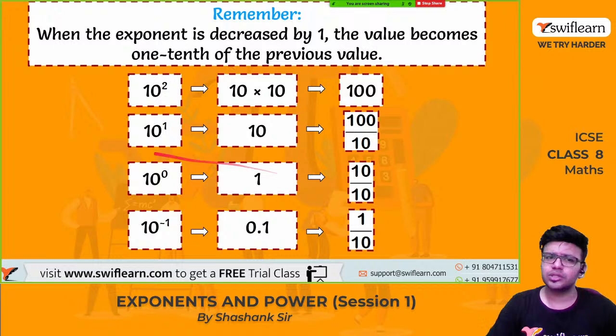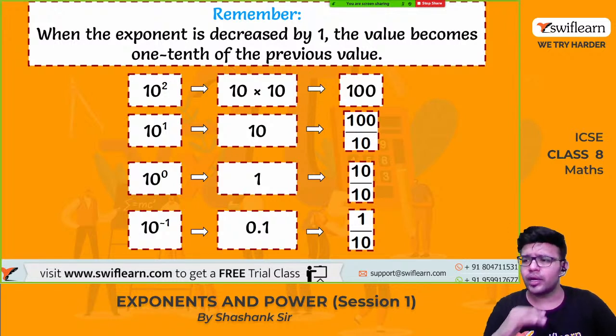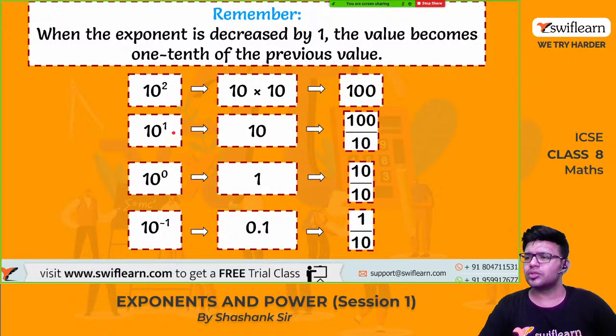Just remember this: when the exponent is decreased by 1, the value becomes 1/10 of the previous value. If you reduce the power by 1, for example if it is 5 and we make it 4, the value reduces to 1/10. So 10 squared is nothing but 10 times 10, which is 100. Now if you reduce the power by 1, we need to divide by 10. The value reduces by 1/10.